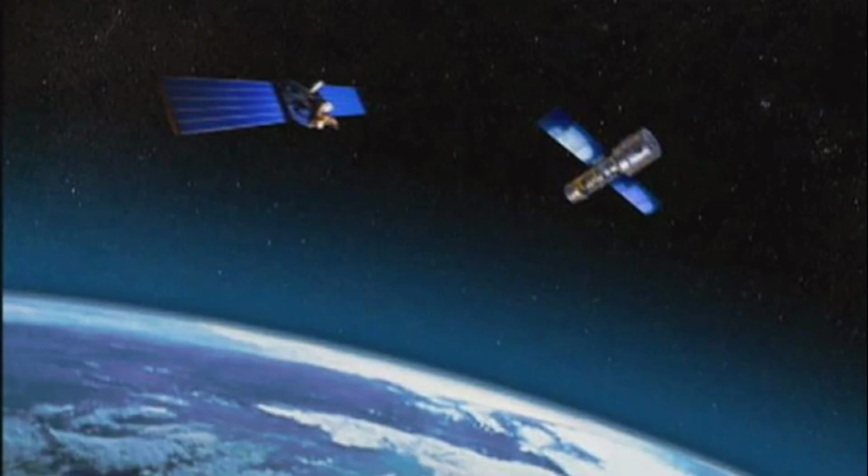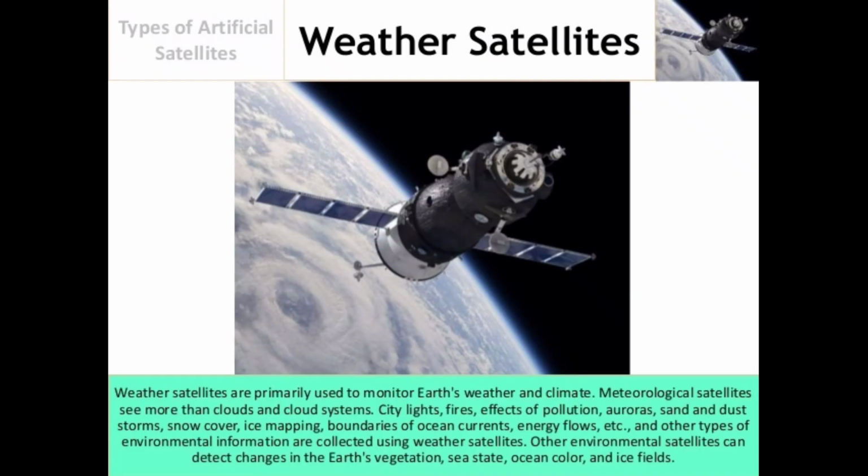Now, these satellites are designed for specific purposes, like they help us in weather forecasts. These types of satellites are known as weather satellites. They take pictures of the atmosphere of the earth, which help us in predicting the monsoon or dangerous storms or cyclones.